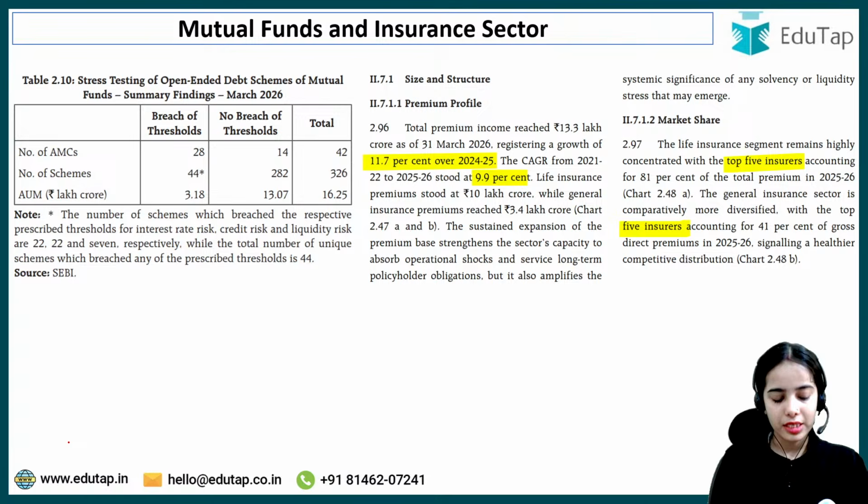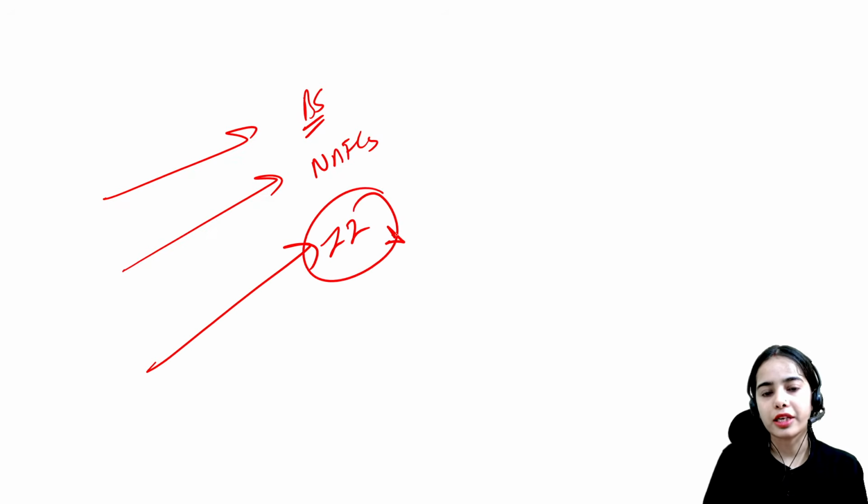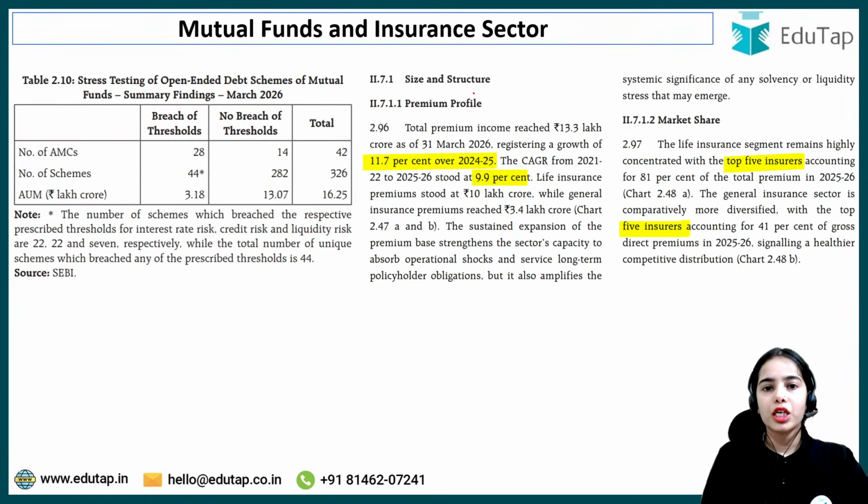So if a question is coming regarding the different sectors, how they are performing, so I have given you the data for the banking sector, for the NBFCs. Then we are discussing the data for the insurance sector also. For the mutual funds also I have given you the asset under management data. Okay. So size and structure.